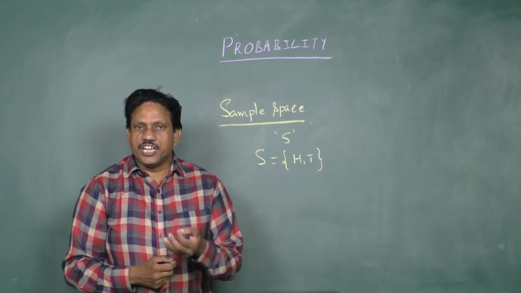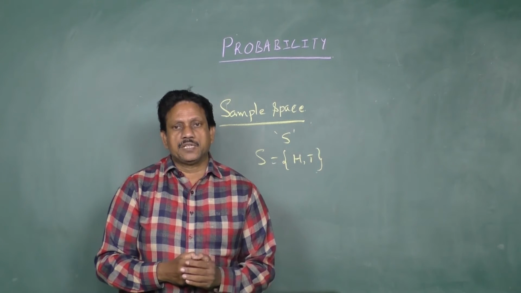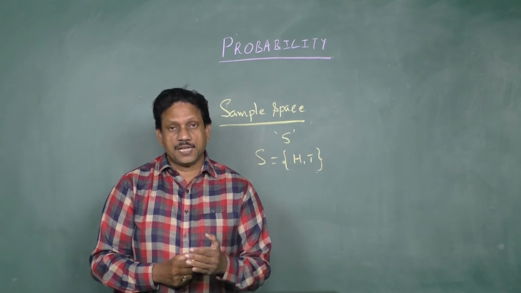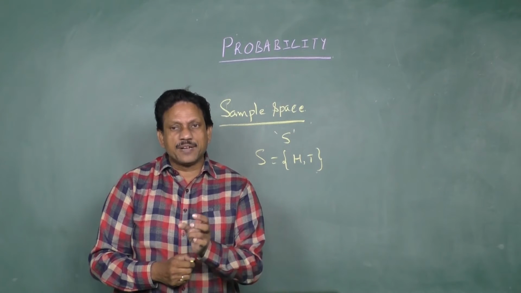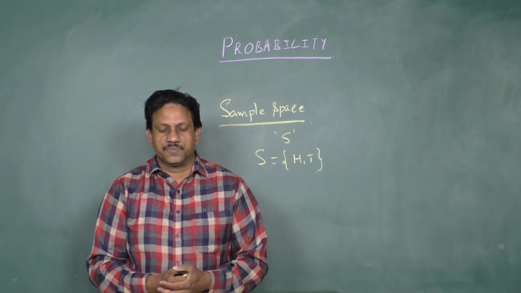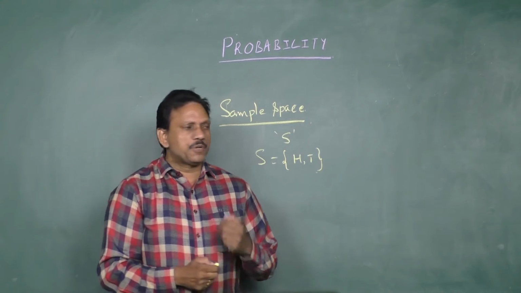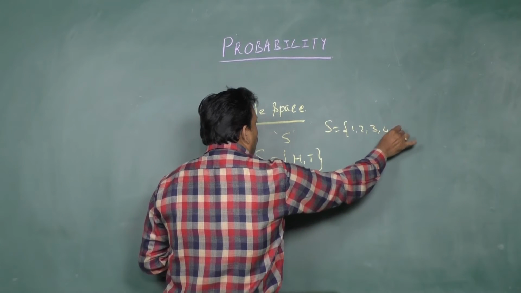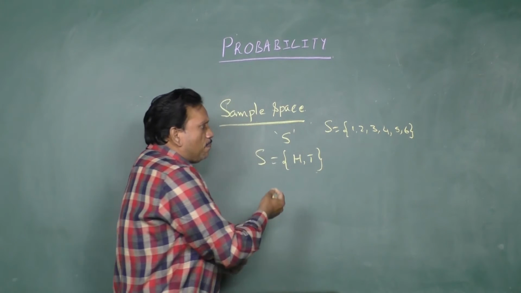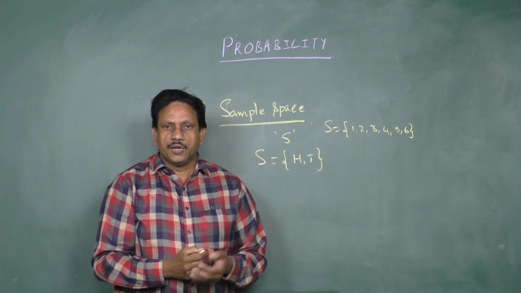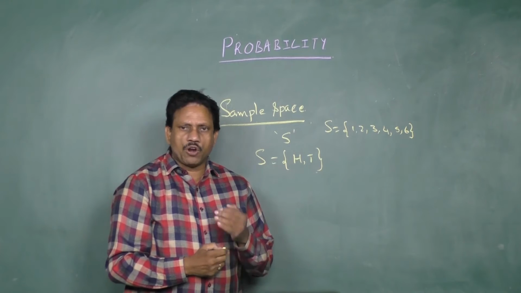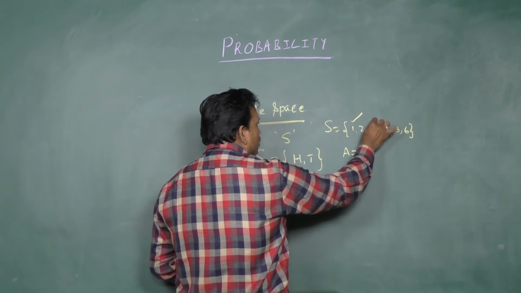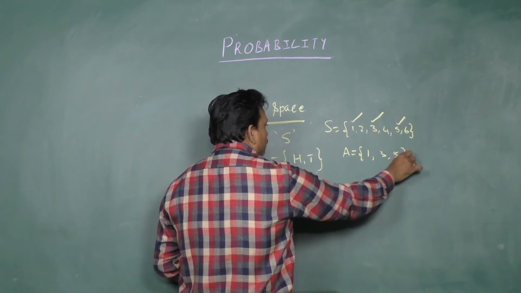Now, the next definition is event. A subset of the sample space associated with a random experiment is called an event. Example: when a die is thrown, the sample space is S equal to {1 point, 2 points, 3 points, 4 points, 5 points, 6 points}. These are the possibilities when a die is thrown. Now, let A be the event of occurrence of an odd number. So what is the possibility of occurrence of an odd number, students? You can get odd numbers 1, 3, 5.